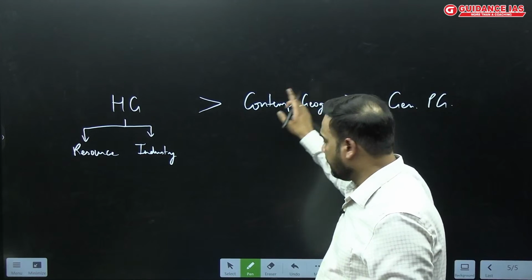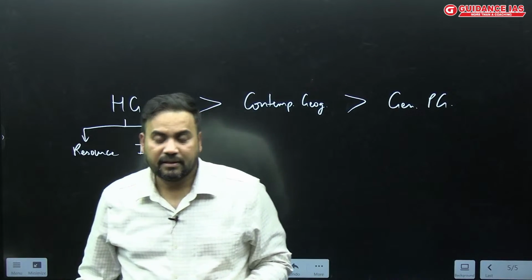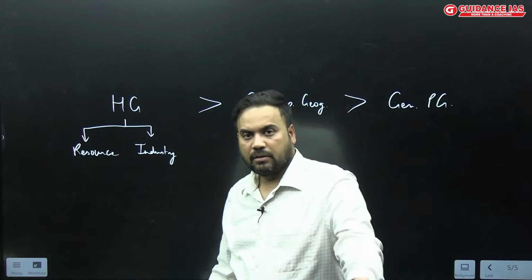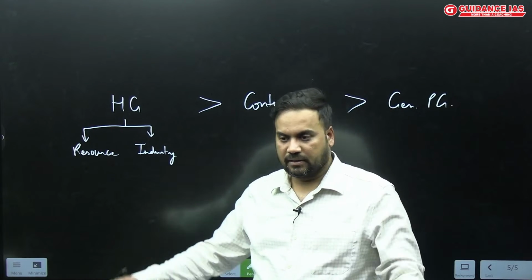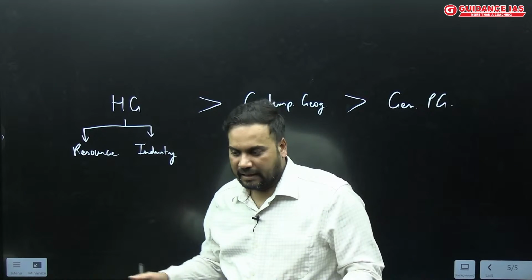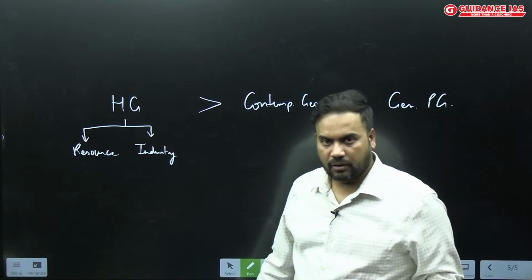Same thing if you talk about contemporary geography. For example, there was the issue of Joshimath. In very recent times, about 2 weeks back, there was news that the area around the Indira Gandhi airport in Delhi is sinking. And what is the reason for this sinking? Excessive withdrawal of groundwater.